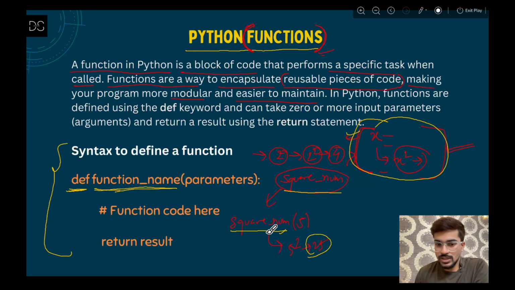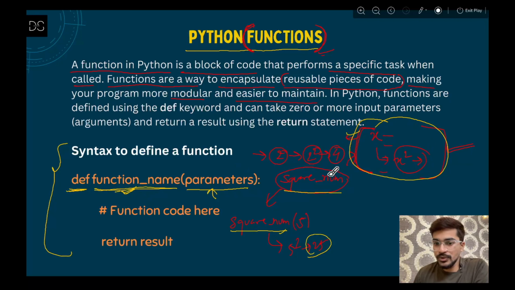Just like here you can see that square num is making sense, that it is going to square any number. Now after giving the function name, you are going to give a round bracket, and inside that you are going to pass the parameters. Parameters are, you can say, the input to your function. That means whatever the logic that you are writing, what are the input variables required in your function. For example, we have written a function for squaring a number.